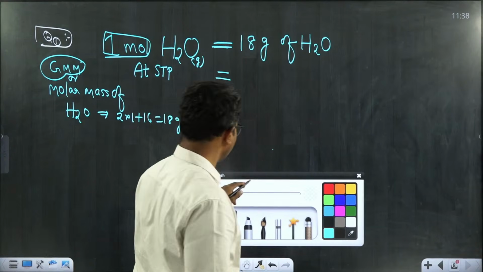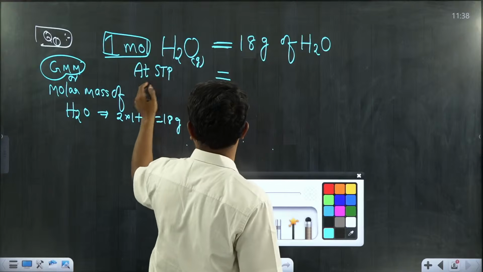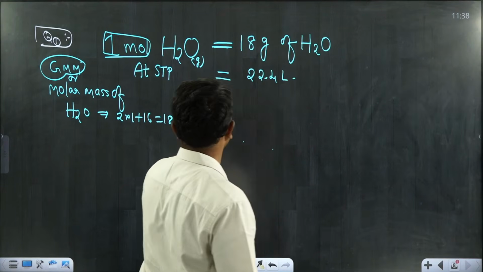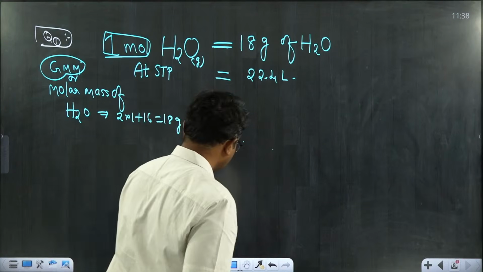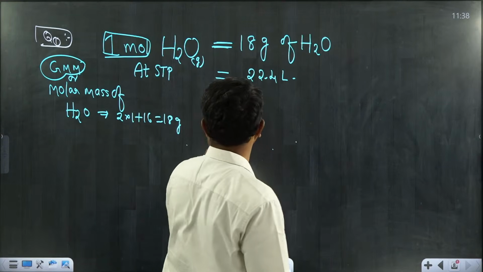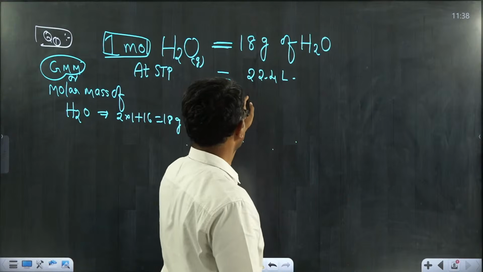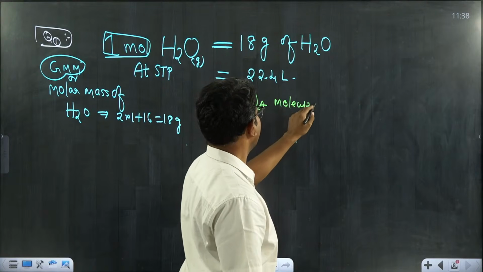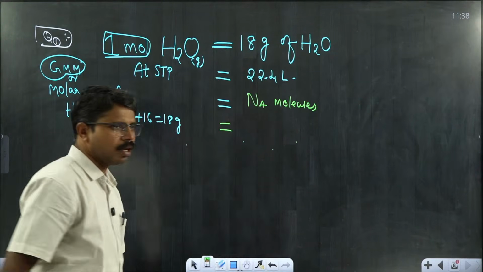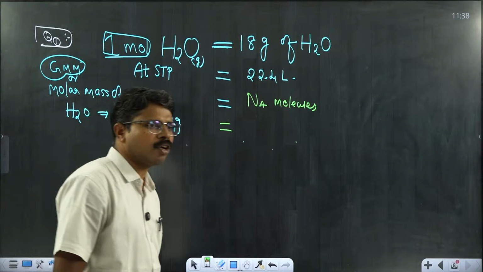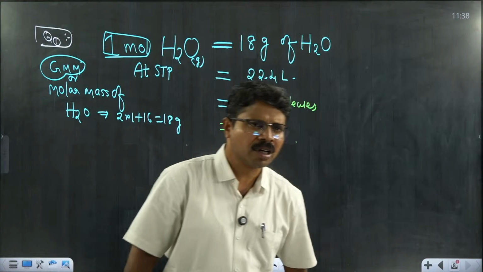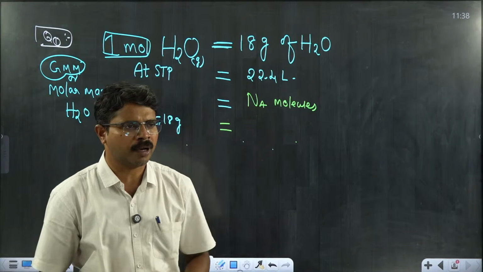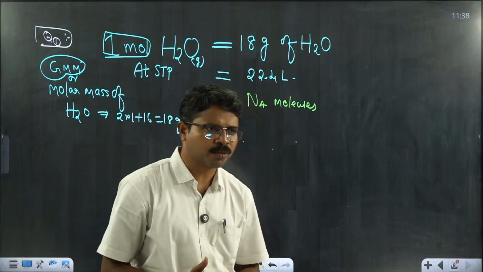Next, how much volume is occupied by 1 mole of H2O at STP? 22.4 liters. Next, how many molecules are present in 1 mole of H2O? It is exactly Na molecules. GMM, gram molecular mass, you can also refer to collectively as molar mass.